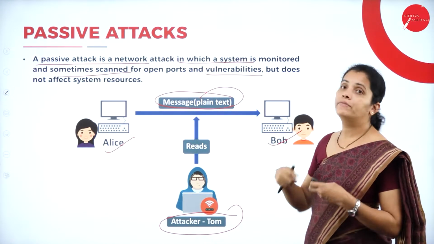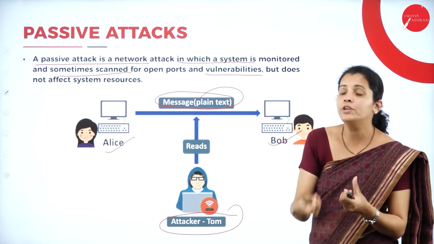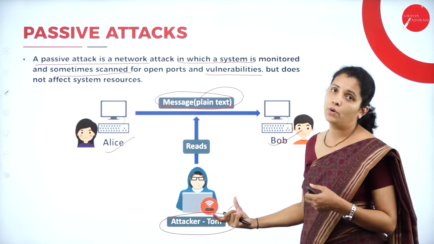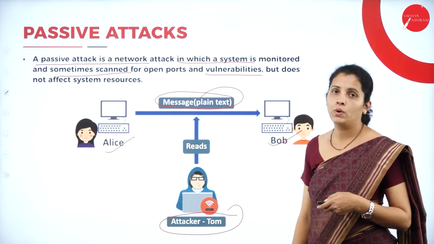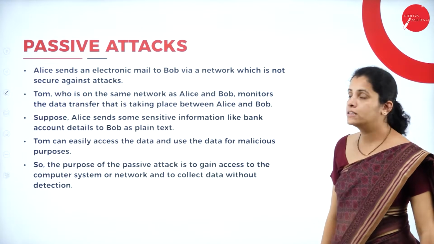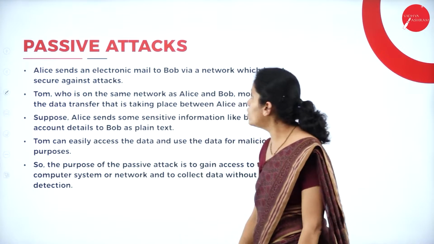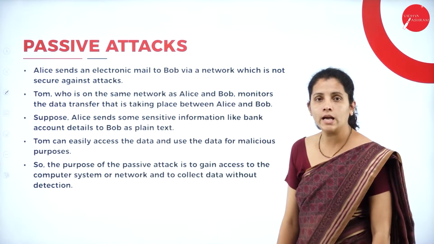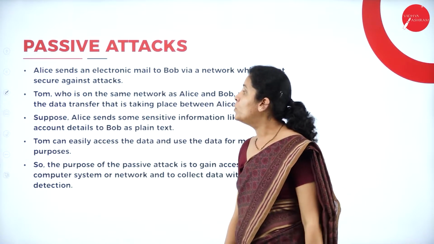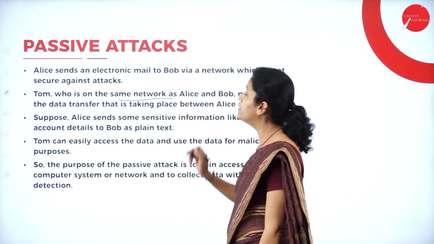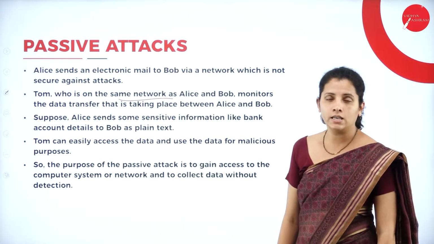That means after monitoring or observing, whatever information the attacker gets, that kind of attack is called a passive attack. Now consider the example where Alice sends an electronic mail to Bob via the untrusted network, where Tom, who is on the same network as Alice and Bob, monitors the data transfer.